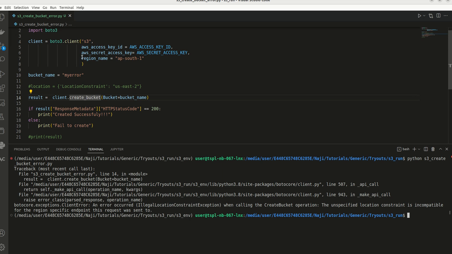So here we have mentioned the region when we create the client, but when we do the create bucket, we didn't mention any region. So what we can do is mention the region here also. We can say CreateBucketConfiguration, and mention the location. So I have done the code modification. Now let me run this.